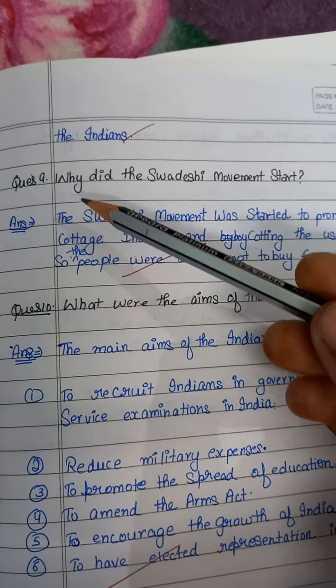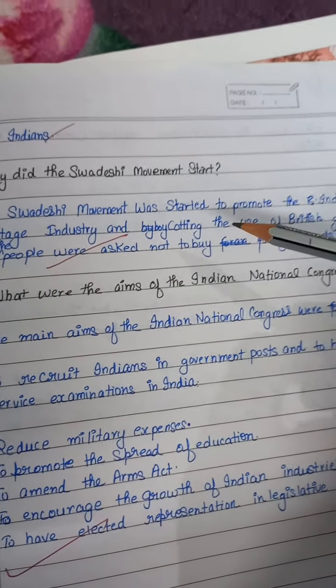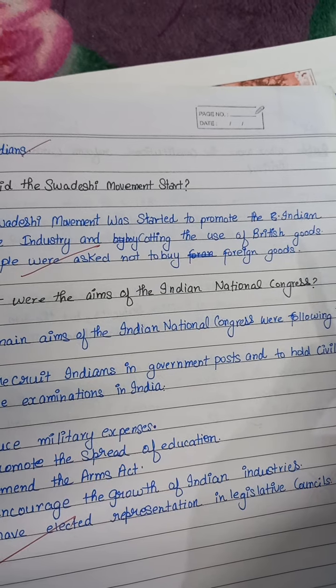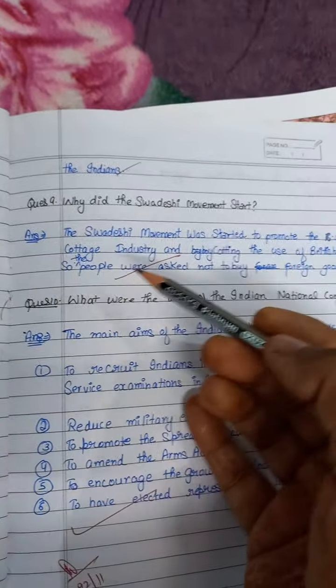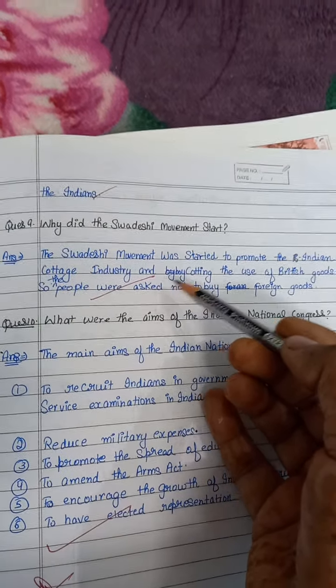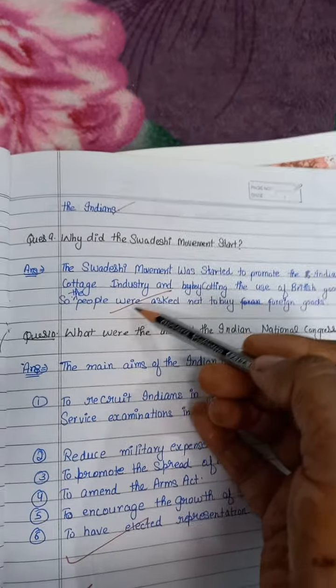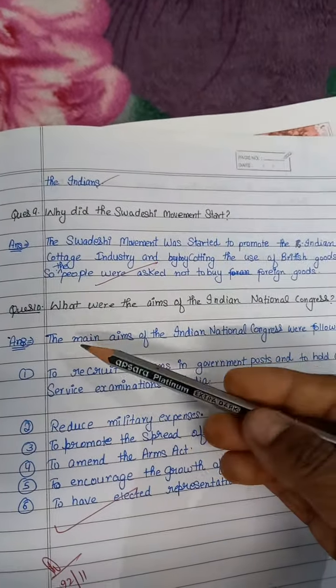Question number 9 is why was the Swadeshi movement started. The Swadeshi movement was started to promote the Indian cottage industry and boycott the use of British goods. So the people were asked not to buy foreign goods.